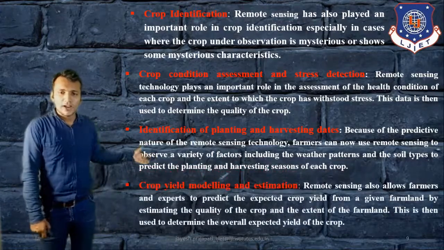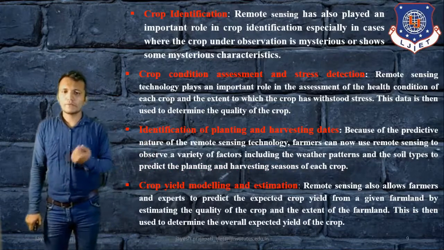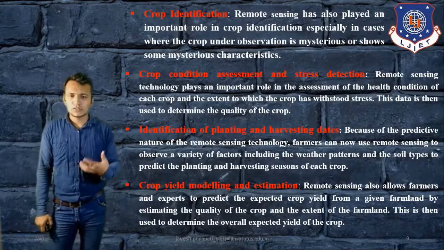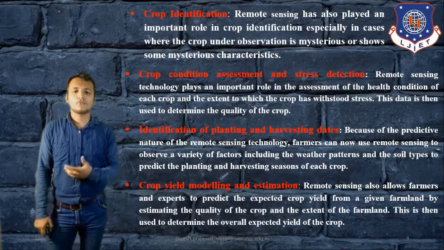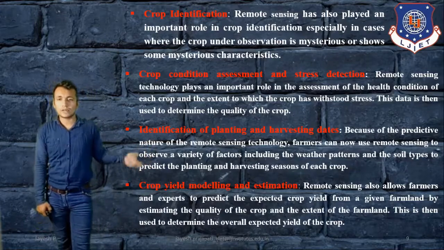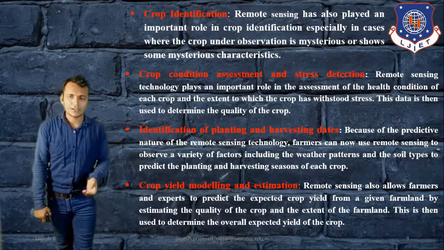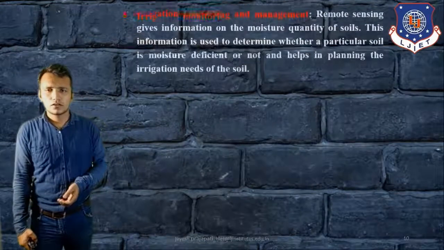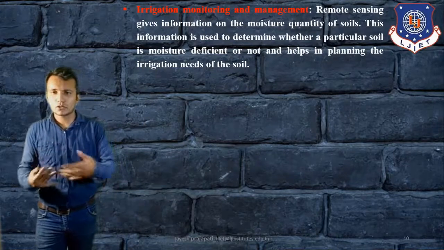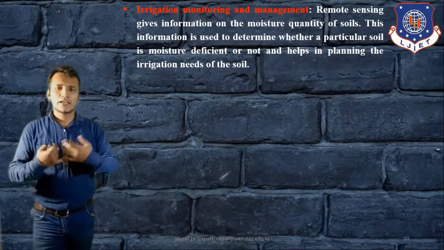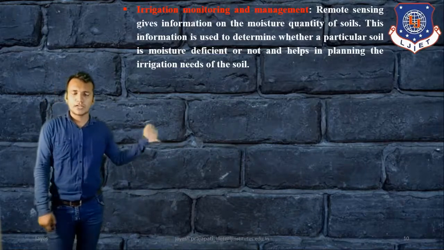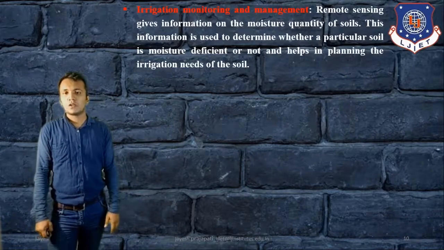Then crop yield modeling and estimation. Remote sensing allows farmers to predict the expected crop yield from a given formula by estimating the quality of the crop and the extent of the farmlands. So this kind of modeling and planning can also be given by remote sensing technology. Then another application is irrigation, watering and management. Whenever we provide water or an irrigation system to our crop, it can be observed, monitored and managed by the remote sensing system also. So that is another advantage of remote sensing system.